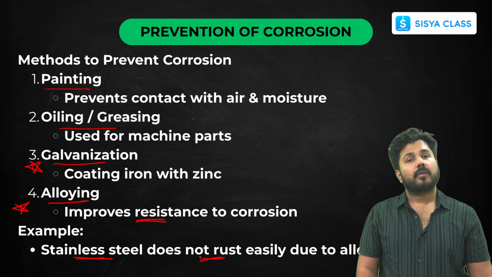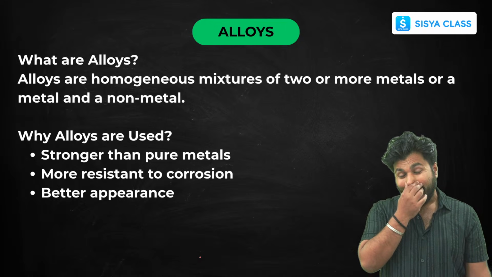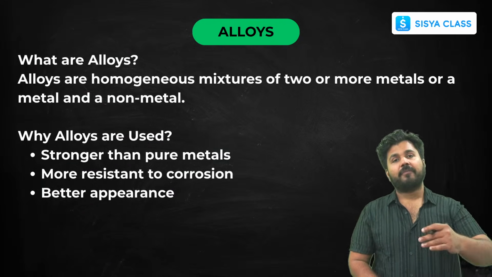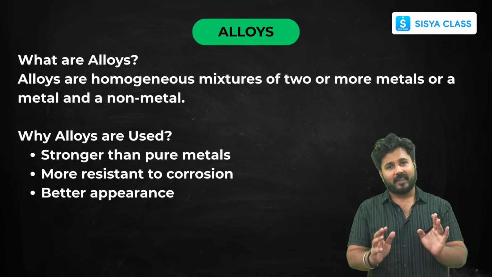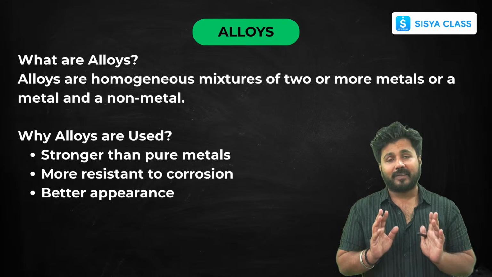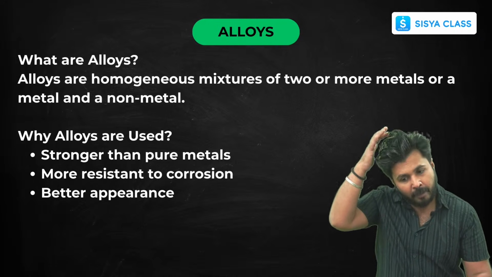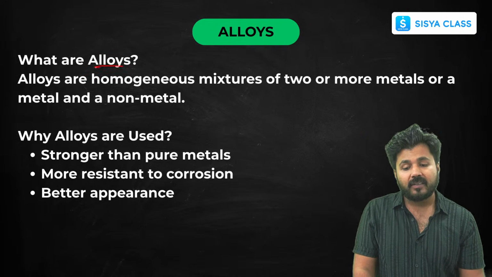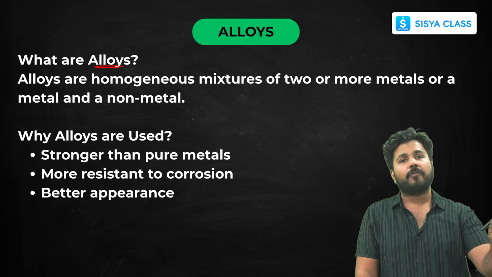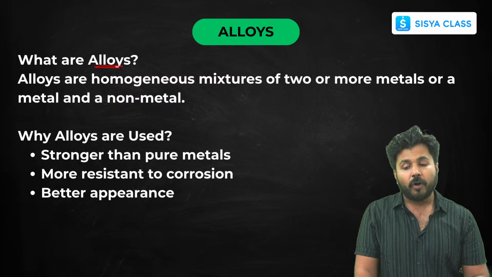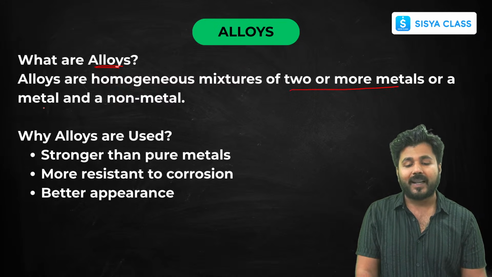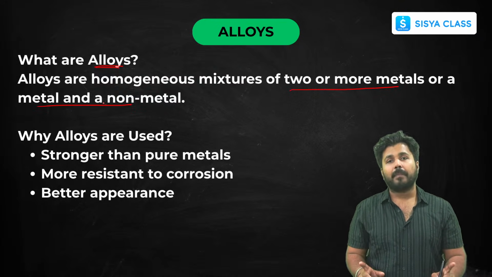Okay, now alloys. Let's learn about alloys a little bit. So we have learned about metalloids. Metalloids have a combination of properties of metals and non-metals. They are basically used in the semiconductor region. Now what are alloys? There is a difference between metalloids and alloys. For metalloids, they are commonly a mixture of properties of metals and non-metals. For alloys, it can be a mixture of two or more metals, or it can be a metal and a non-metal. Okay, it can be any one of these.